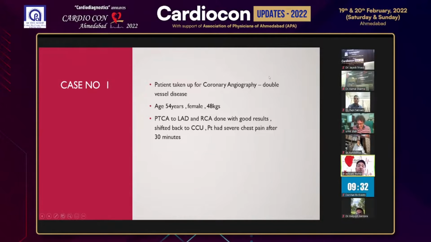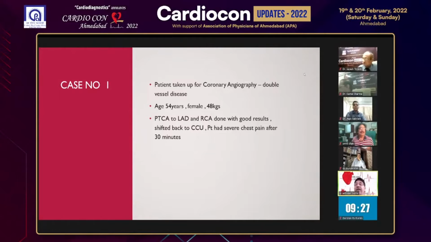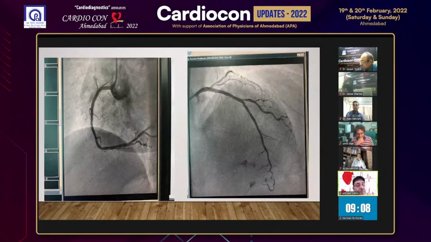This is a patient taken up for angiography, a 54-year-old lady, but just 48 kgs. We did an angiogram and found lesions in the LAD and RCA, did angioplasty, and shifted back to the CCU. But then again, in the CCU, just after minutes, the patient had severe pain. We took the patient back, and this is what we found. There is stent thrombosis just beginning to happen in both the arteries. This patient was subsequently treated and did well.